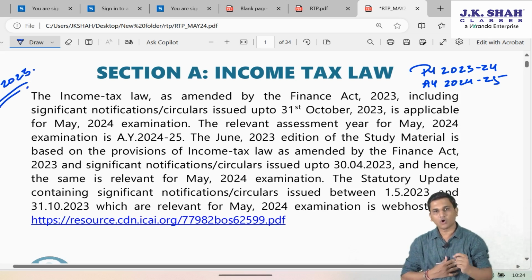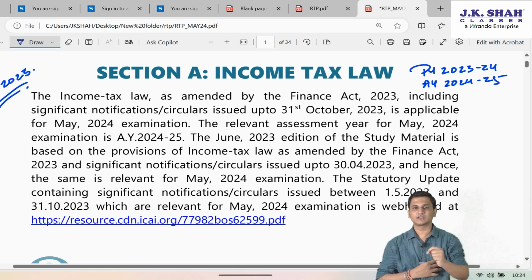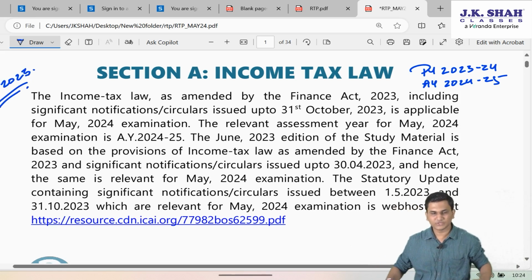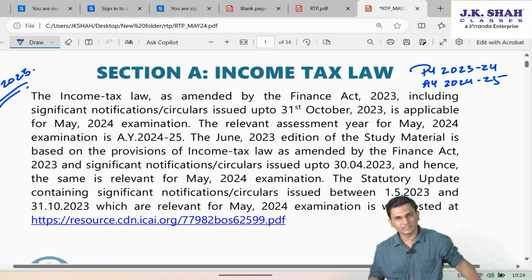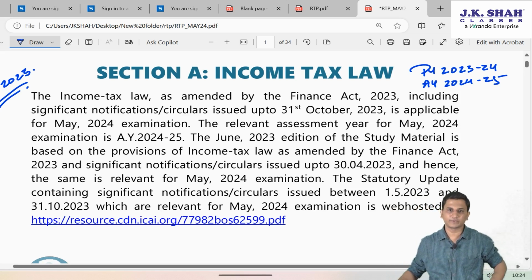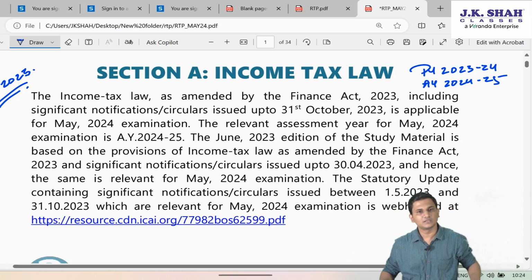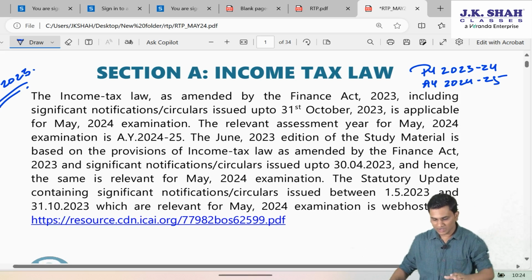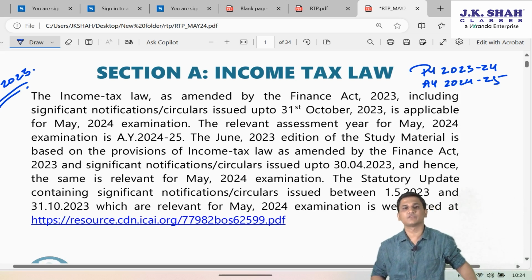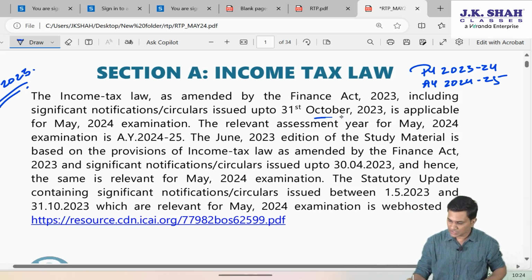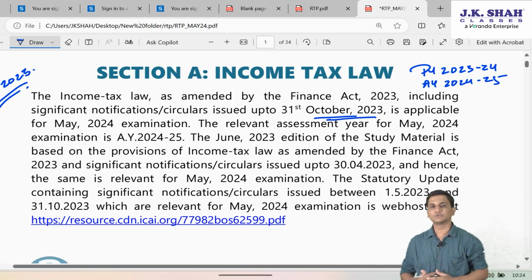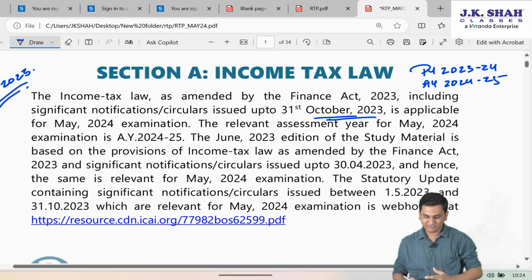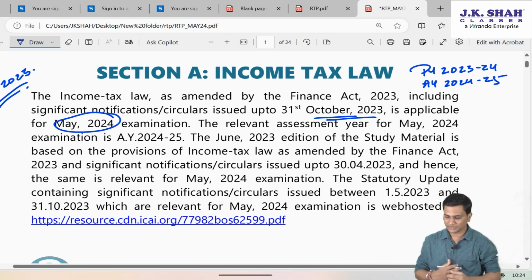So friends, all the amendments which came by virtue of Finance Act 2023 have already been incorporated in your study material as well as the JKSC classwork textbook. However, any circulars or notifications which were issued up to 31st October 2023 are also applicable for the May 2024 attempt.